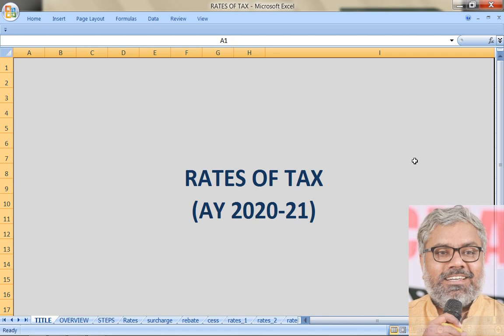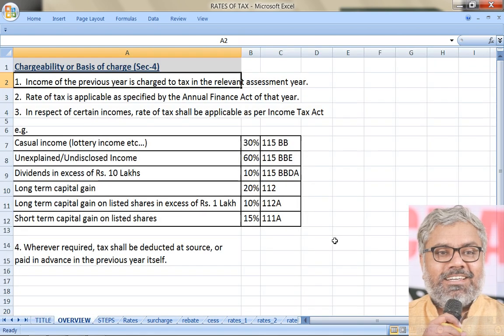That is not applicable for us. That will be applicable for next assessment year, that is 2021-22. As far as our assessment year 2020-21 is concerned, what rates of tax are applicable as prescribed by Finance Act 2019? That should be kept in mind.